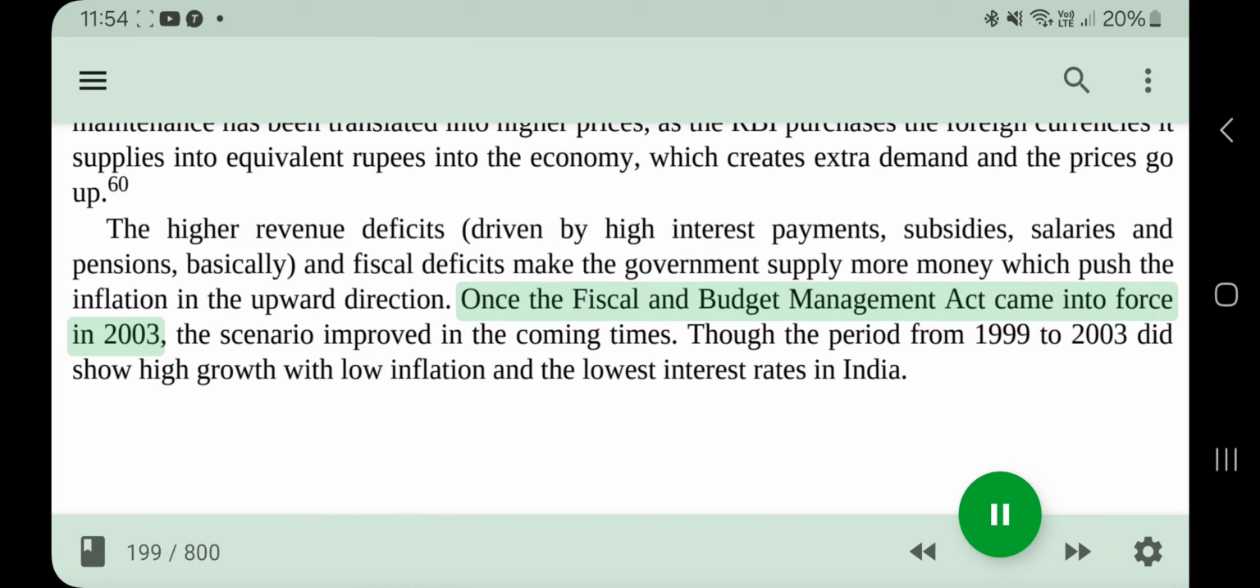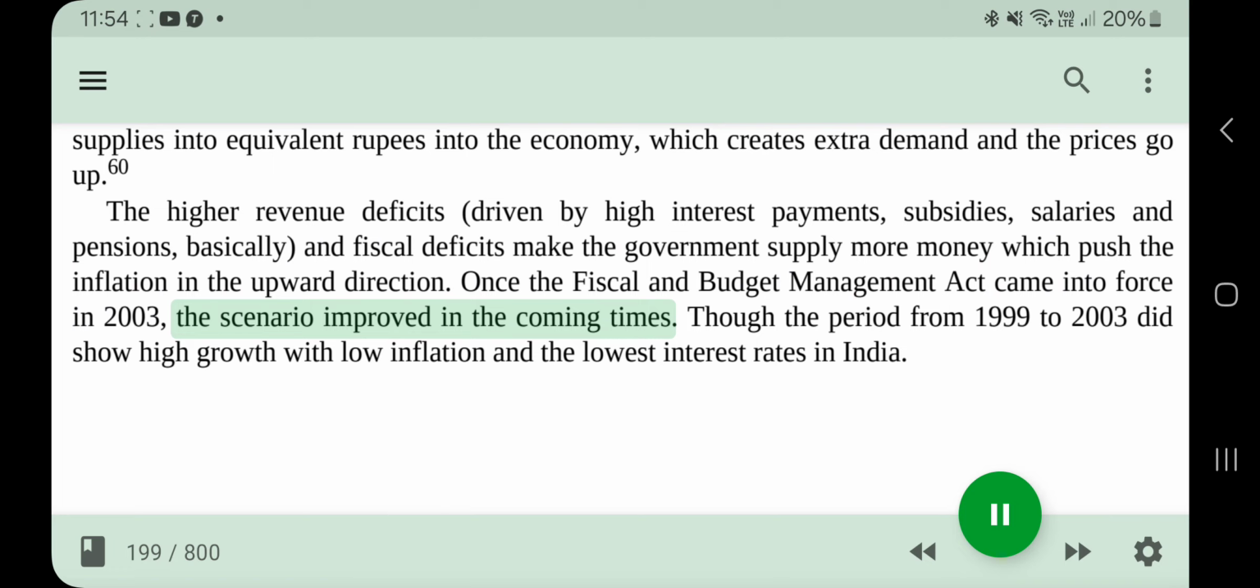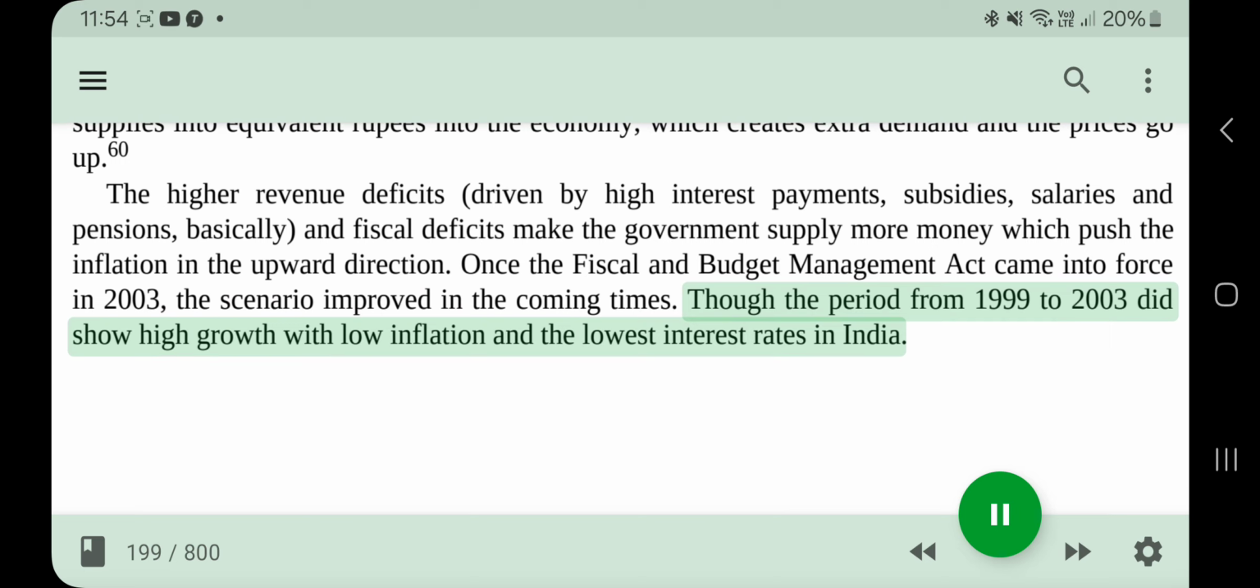Once the Fiscal and Budget Management Act came into force in 2003, the scenario improved in the coming times. Though the period from 1999 to 2003 did show high growth with low inflation and the lowest interest rates in India.